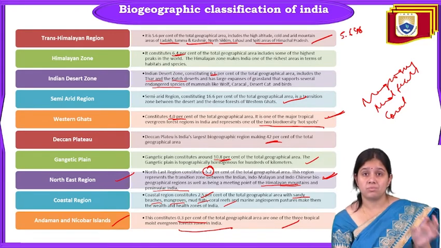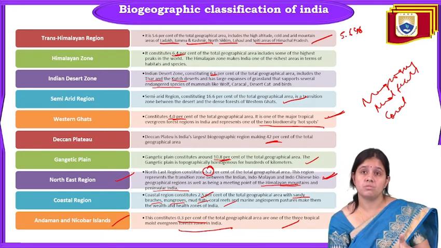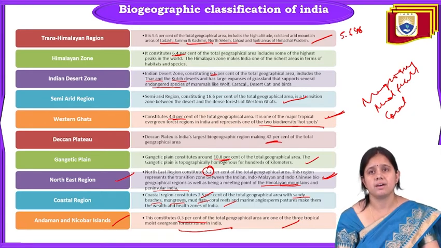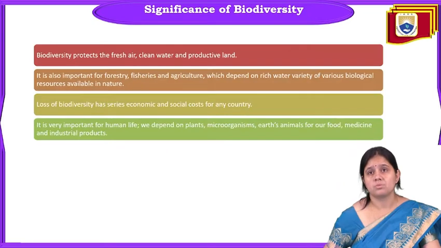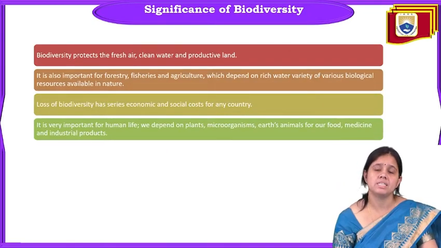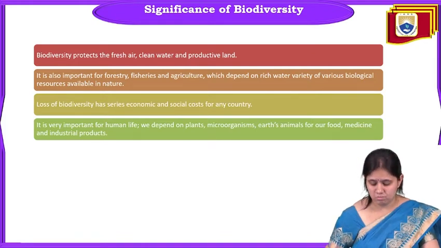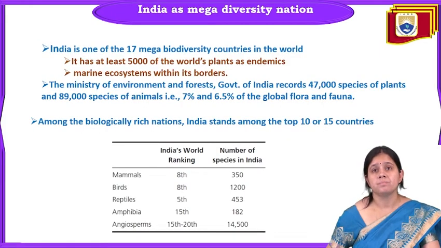And from these 10 biogeographical zones, we can get an idea that India has a very rich biodiversity of the world. Now we come to the significance of biodiversity, that is how biodiversity is helpful for us. It provides us fresh water, clean water, productive land. It is important for forestry, fisheries, agriculture, and loss of biodiversity means a loss in economy and social cost. This is very important for human life. We depend on biodiversity.